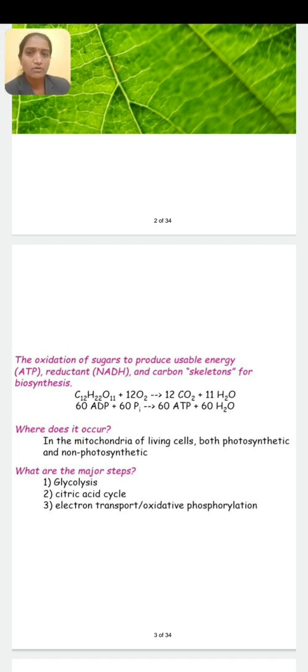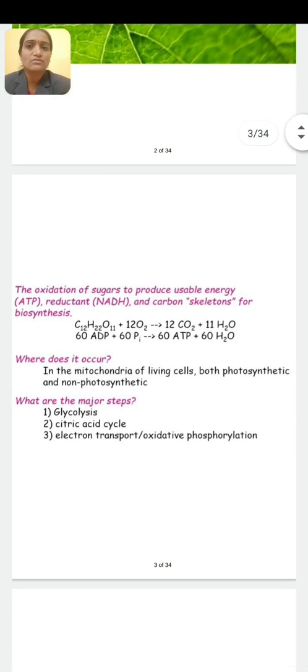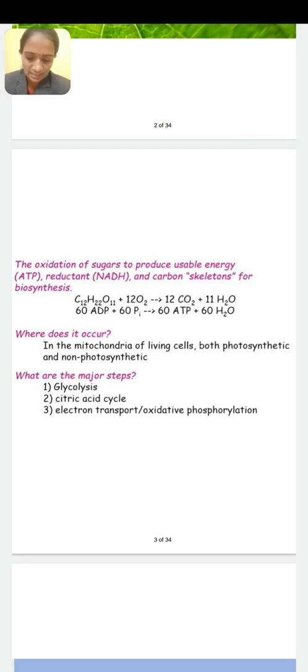The breaking of complex organic molecules or substrates to release the energy is known as oxidation or respiration of substrate, or respiration of complex food material to release the energy. Where does it occur? It occurs in the mitochondria of the living cell.